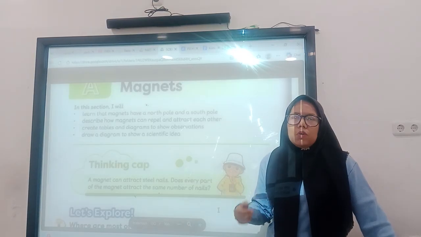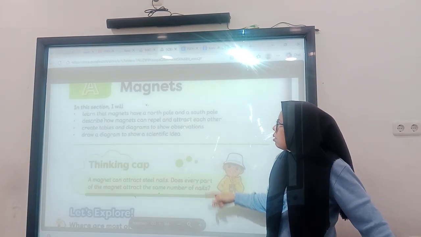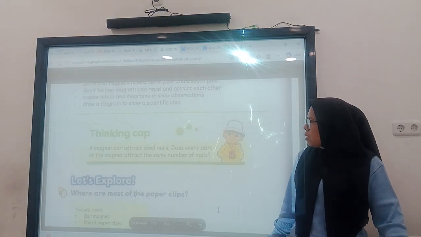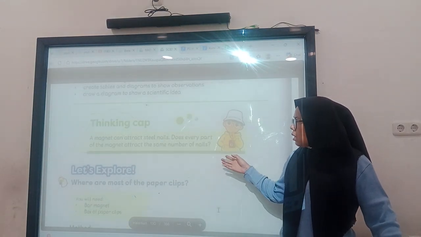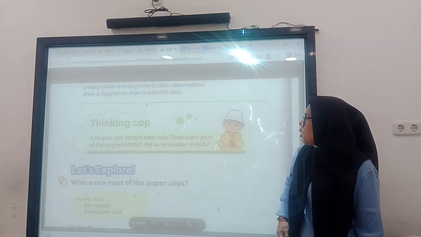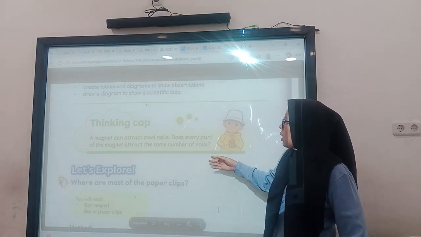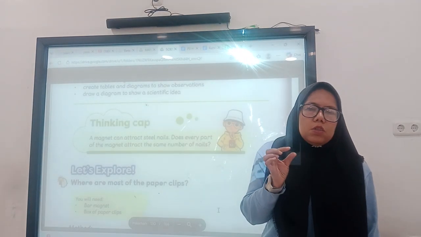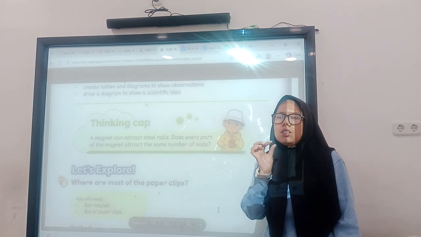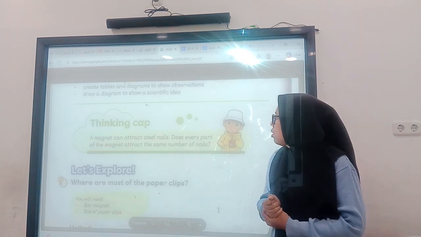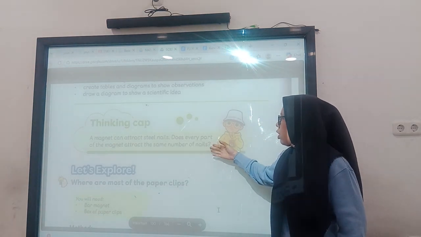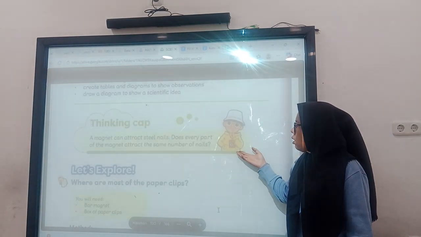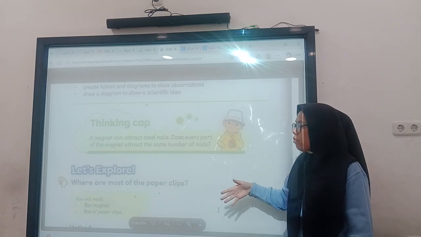So if you want to know more about that, all of that is because of magnets. Before we answer about magnets, let's try to answer this thinking question first. A magnet can attract steel nails. Does every part of the magnet attract the same number of nails? When you use a magnet, it can stick on something. Do you think that a magnet can attract steel nails? To answer these questions, we will do an experiment after this.